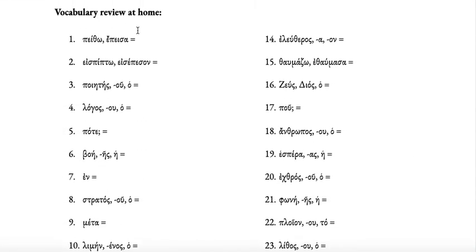So patho, I persuade. Ace pipto is a compound verb made up of ace plus pipto, so it's I fall into something. A poietes is a poet. A logos is a word. Poter is a question word, as you can see from this question mark here, and it means when. A boer is a shout, first declension noun. En means in, and it takes dative. A stratos is a second declension masculine noun meaning an army.